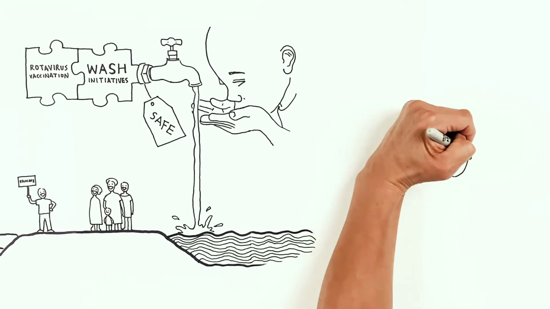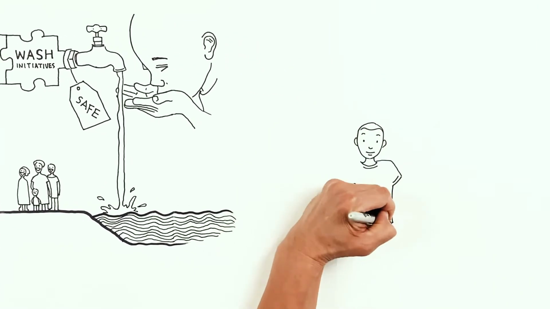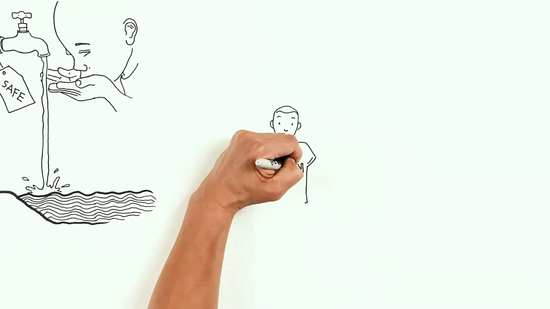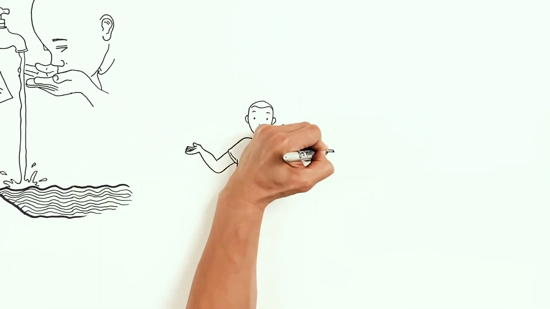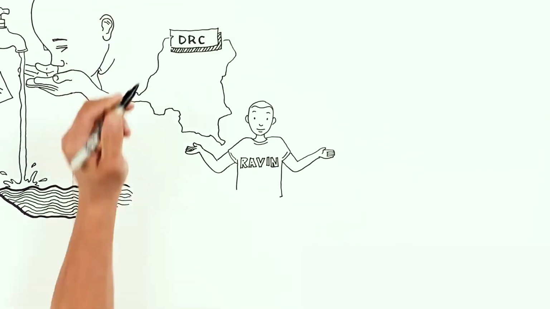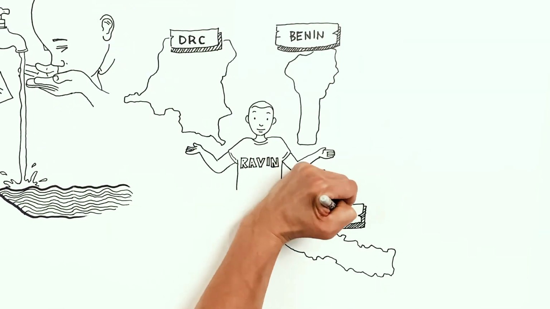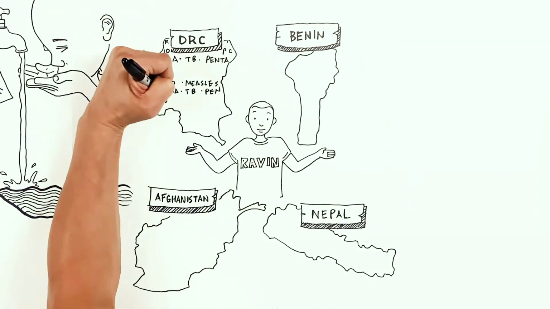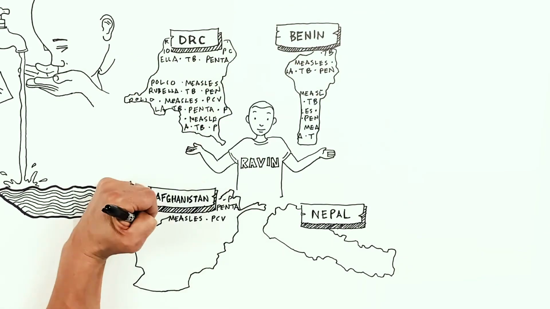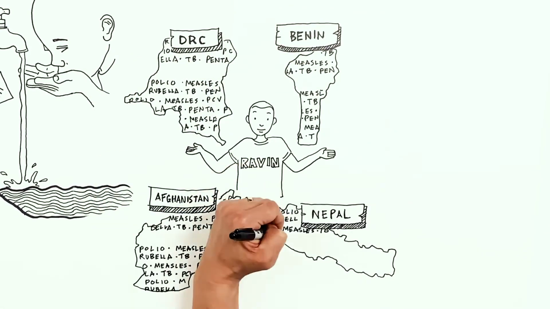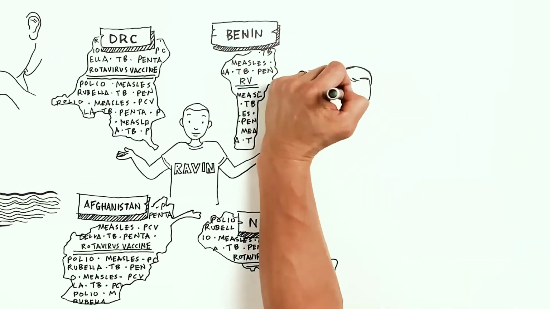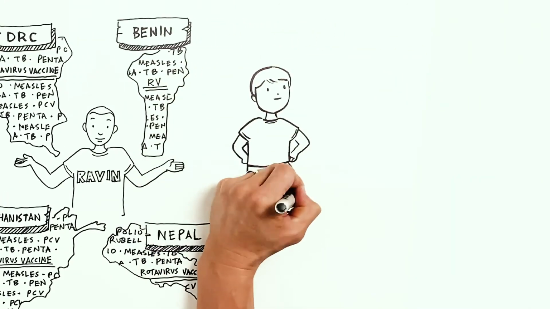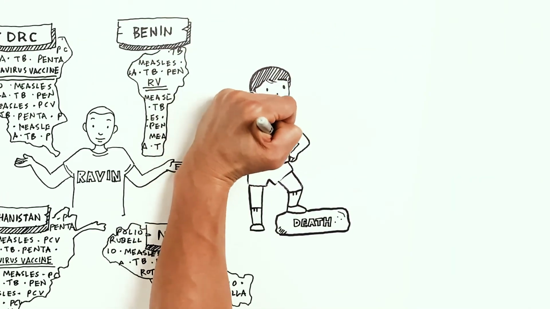As a result of these efforts, RAVIN successfully facilitated the introduction of rotavirus vaccine in 4 countries: DRC, Benin, Nepal, and Afghanistan. These countries have integrated rotavirus vaccination into their routine immunization programs, ultimately diminishing childhood deaths from another preventable disease.